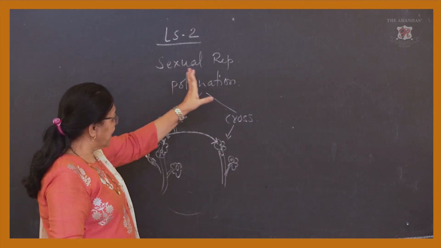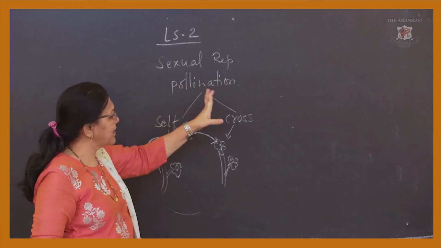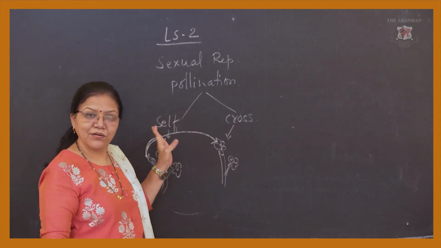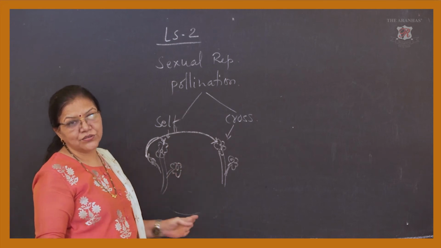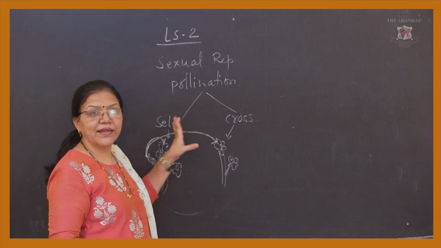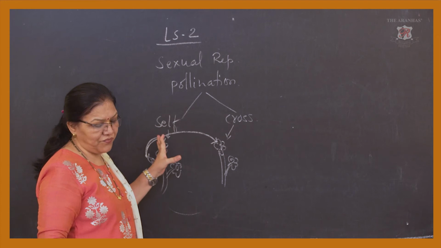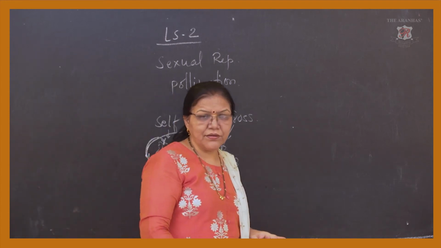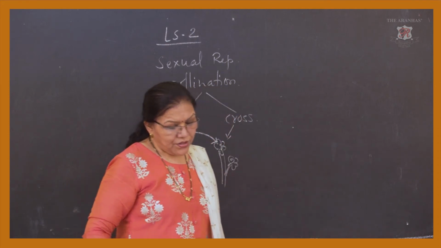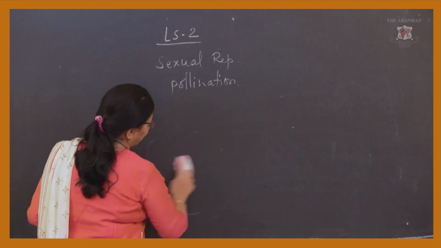Understood very well? So these are the requirements of sexual reproduction, because if the pollination is not there, how can the pollens transfer into the stigma and how can the fertilization occur? But especially self-pollination doesn't require any factors, but cross-pollination requires some agents.